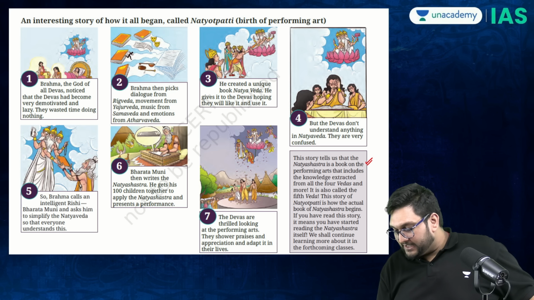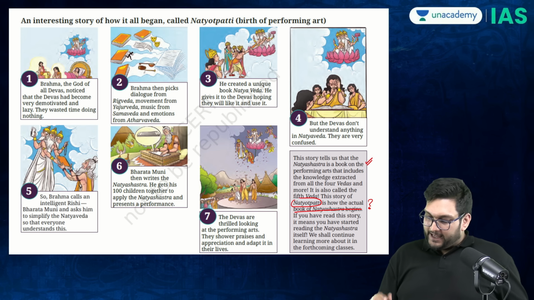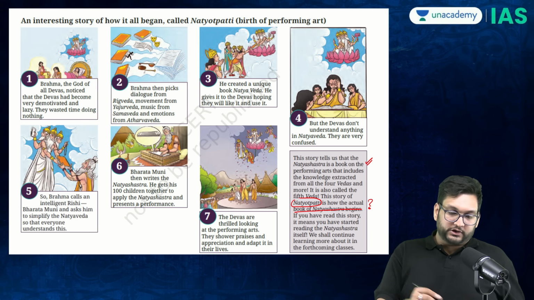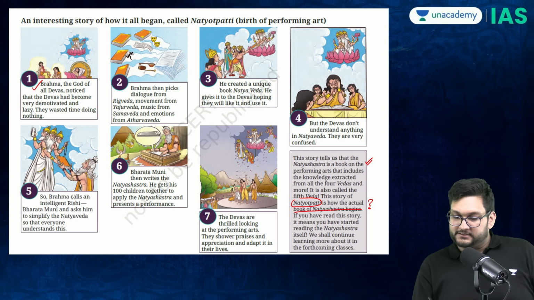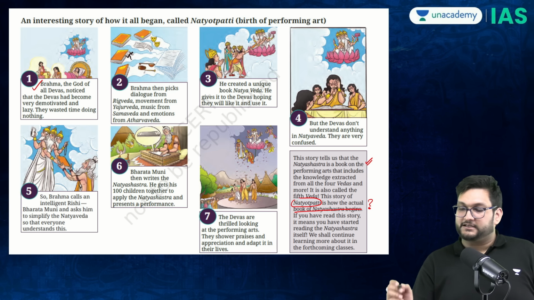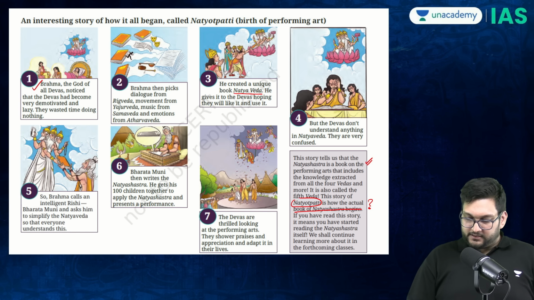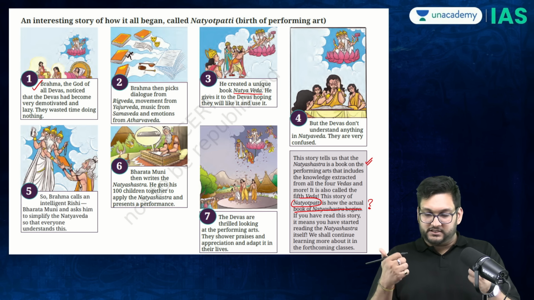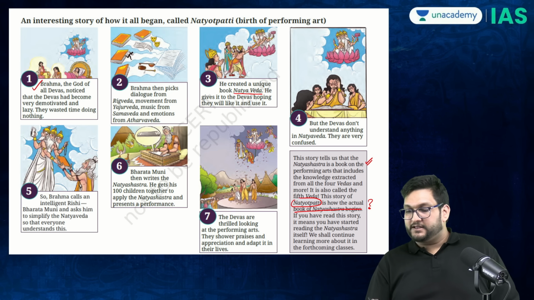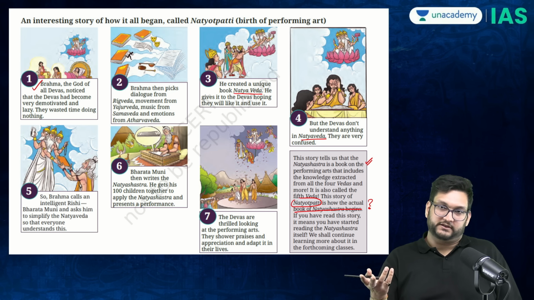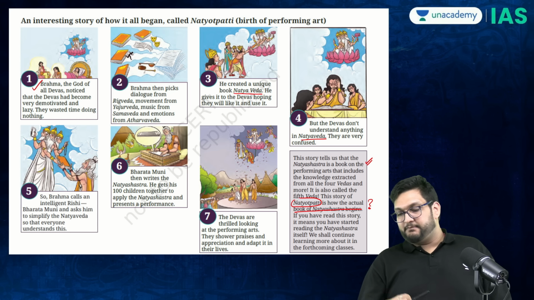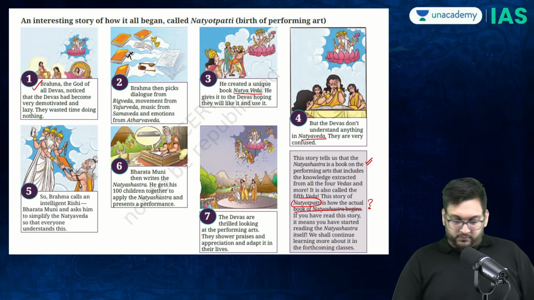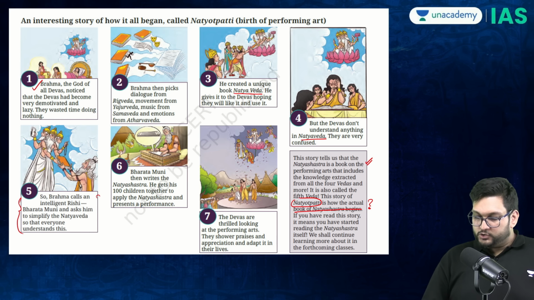It talks about where the book Natya Shastra comes from, which is called the Natyopati, and how it came about. Lord Brahma wrote a certain text called the Natya Veda. This text was given to the rishis and munis because when the Natya Veda was given to the devas, it became very confusing. Natya Veda made no sense to the devas. Therefore, it was given to Bharata Muni to simplify.